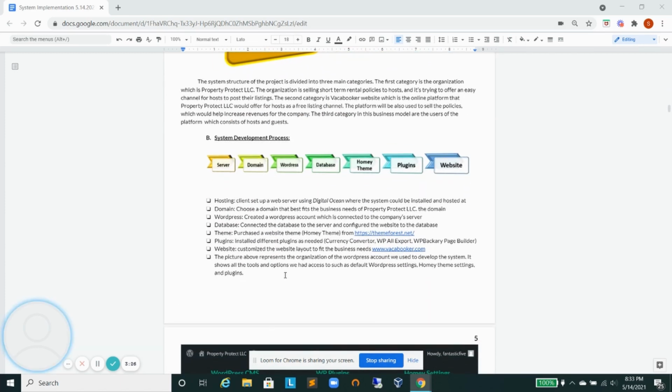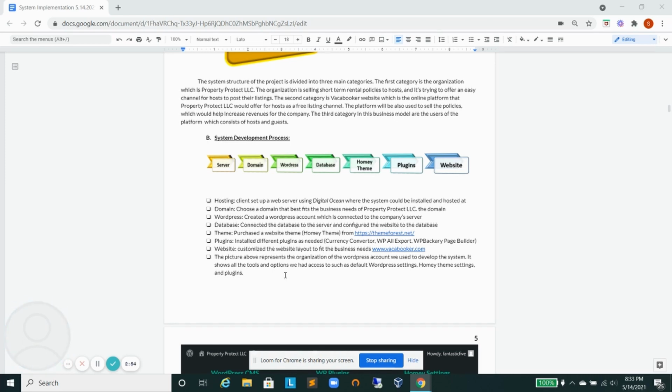For the system development process, we started by selecting the web server, which we selected from DigitalOcean. Then we selected the domain for the system, which fits the business needs of the organization, and the domain is named vacabooker.com. Then we created the WordPress account, which we connected to the server.